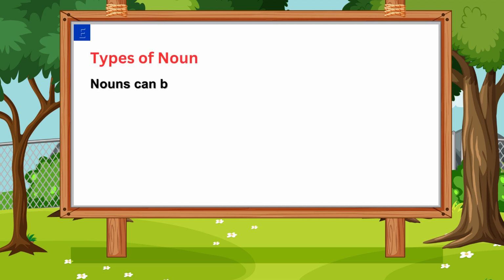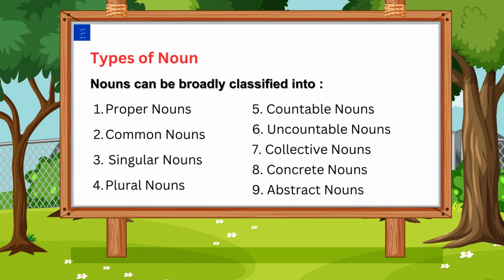Types of noun. Nouns can be broadly classified into proper nouns, common nouns, singular nouns, plural nouns, countable nouns, uncountable nouns, collective nouns, concrete nouns, and abstract nouns.